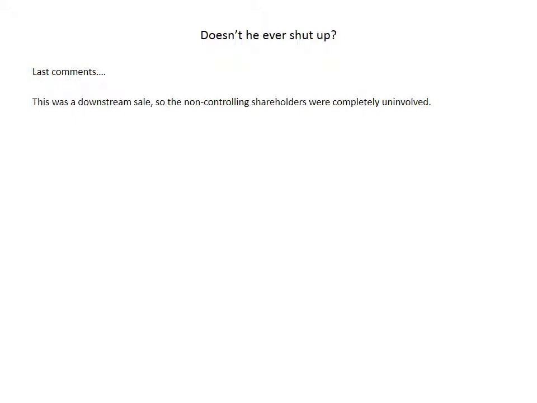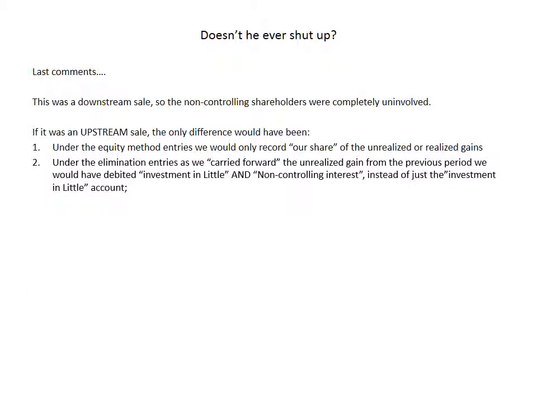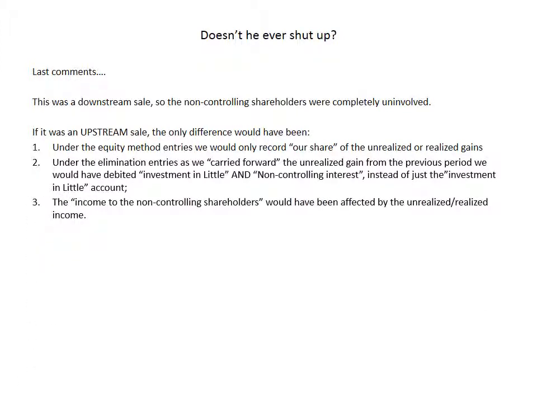First, this was a downstream sale, so again the non-controlling shareholders were completely uninvolved. If this had been an upstream sale, the differences would have been pretty minor, but critical. First, under the equity method entries, we would only record our share of any unrealized or realized gains. Second, under the elimination entries, as we carried forward the unrealized gain from the previous period, we would have debited investment in Little and non-controlling interest, instead of just the investment in Little account, as we did in this entire example. Third and finally, the income to the non-controlling shareholders would have been affected by the realized and unrealized income.